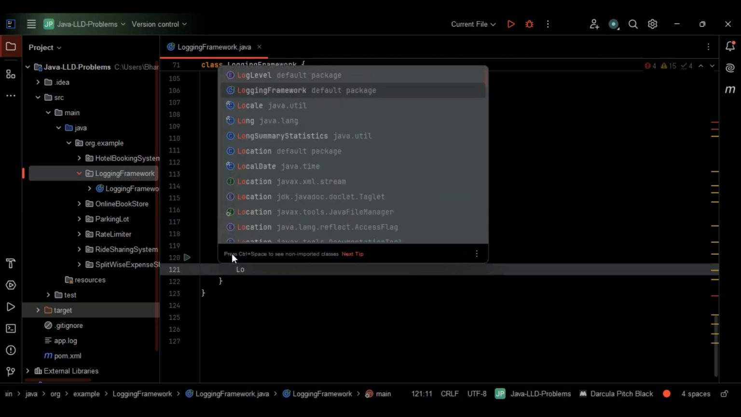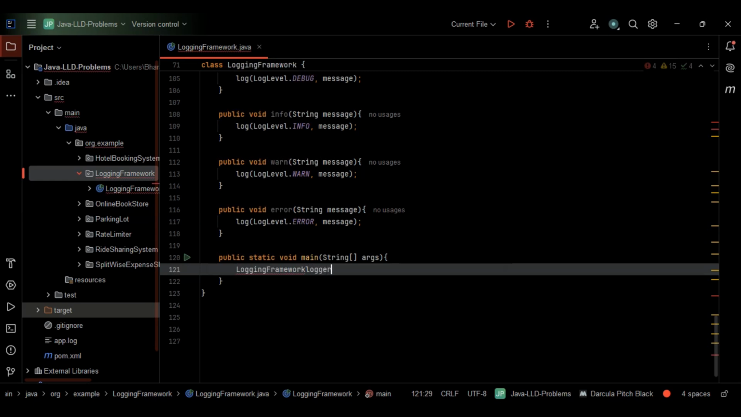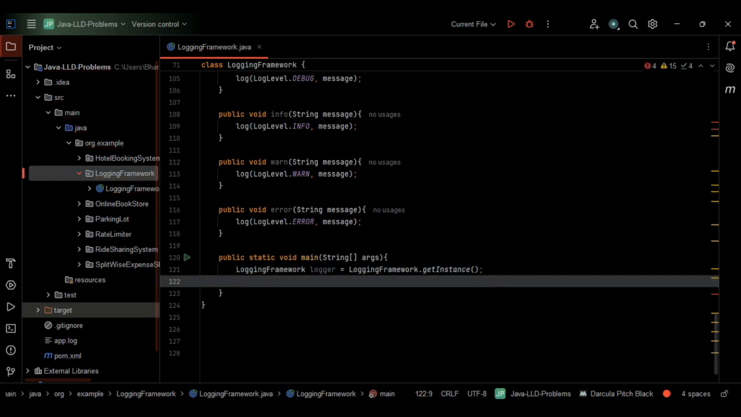Here in this case, this will be the logging framework logger. So this one, we are considering the logger variable, right? So we are getting the logger singleton here. In this case, I'll just go with logging framework. Let's make use of the get instance to get the logger singleton. This is fine. So I hope this is clear.